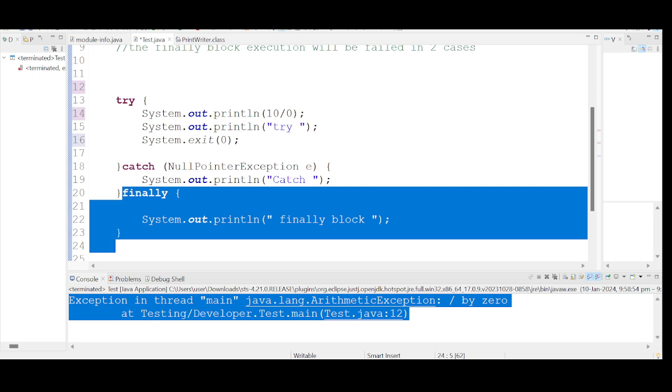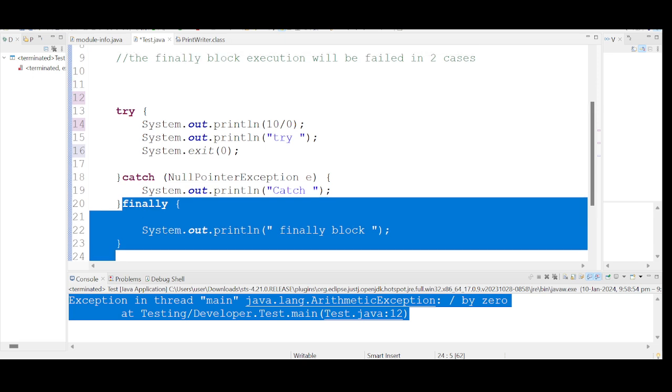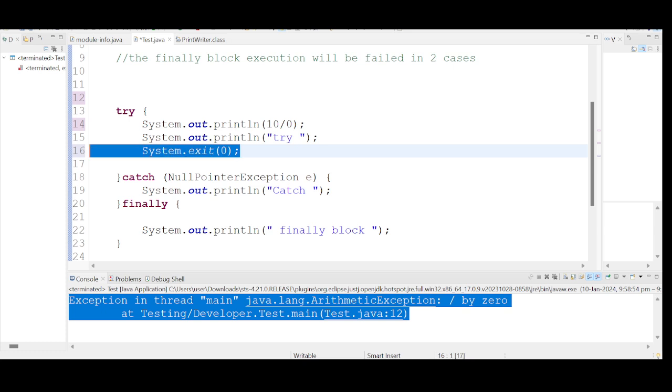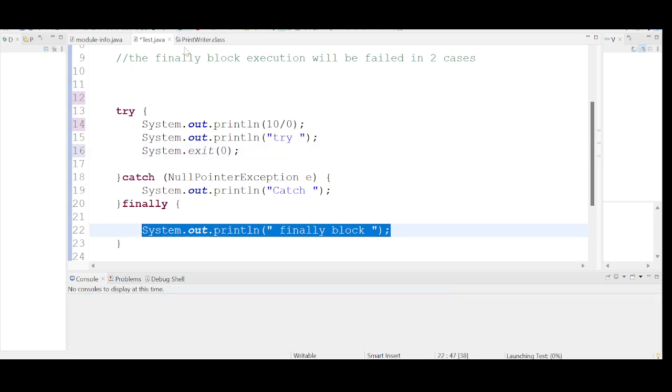One case is when you declare the risky code outside the try block. The second case is when you place the statement System.exit to shut down the JVM forcefully. In this case, the finally block will not get executed. Let me run this.